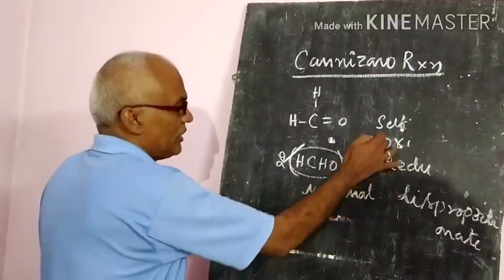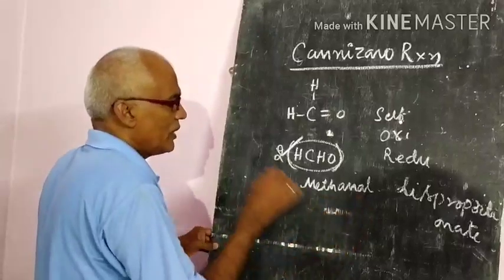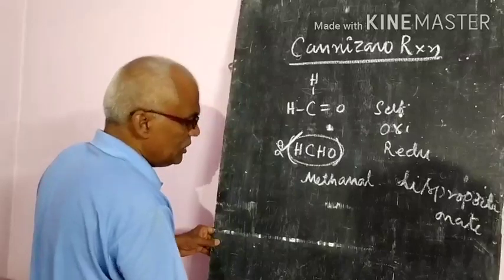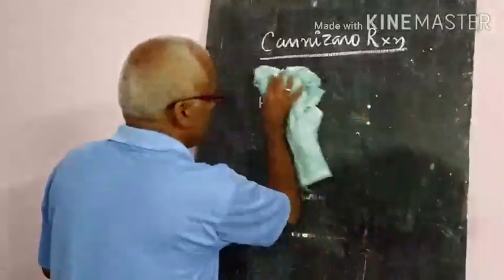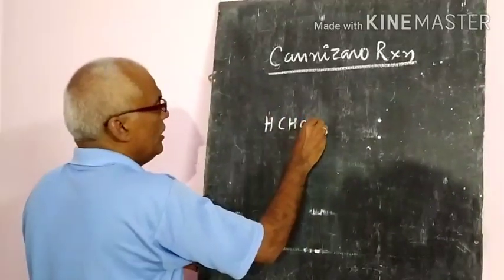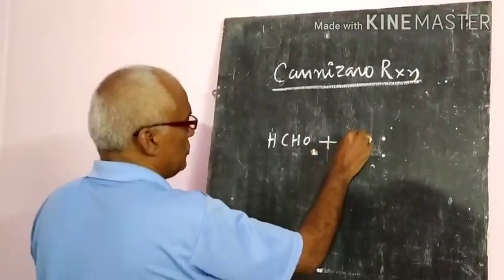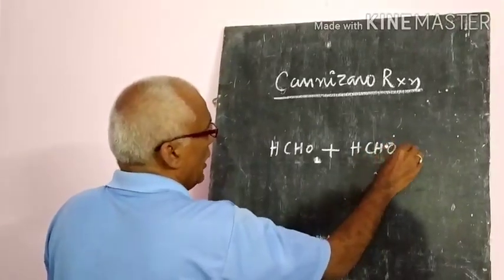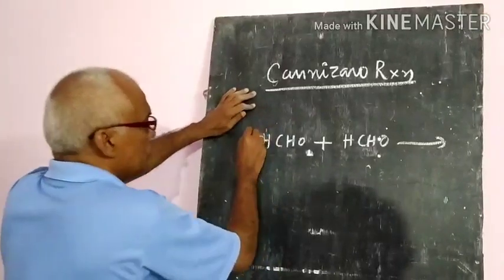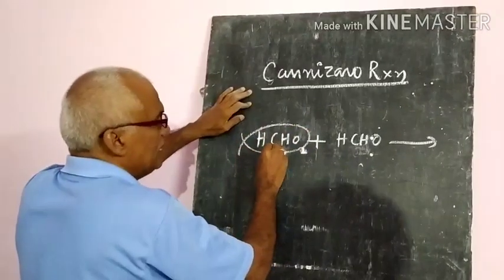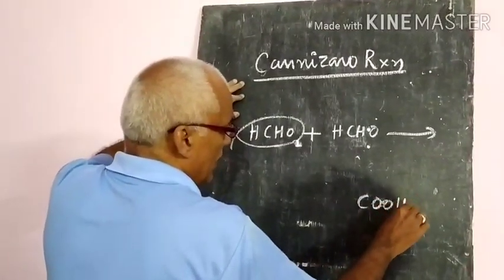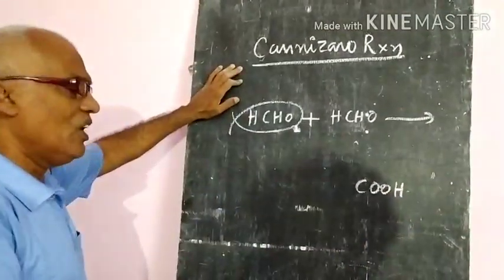When these two reactions take place in an alkali, what type of products will we get? That is the most important thing. If you take any aldehyde, on oxidation, that is strong oxidation, an aldehyde is converted into an acid.